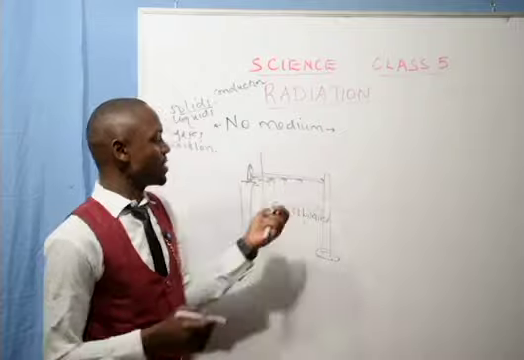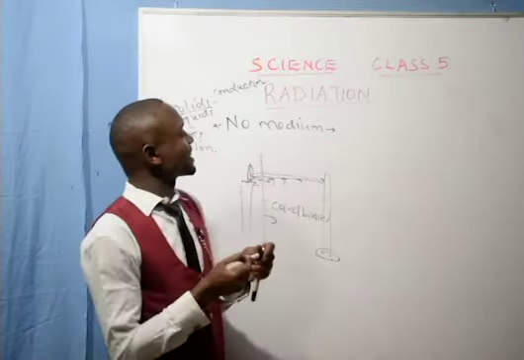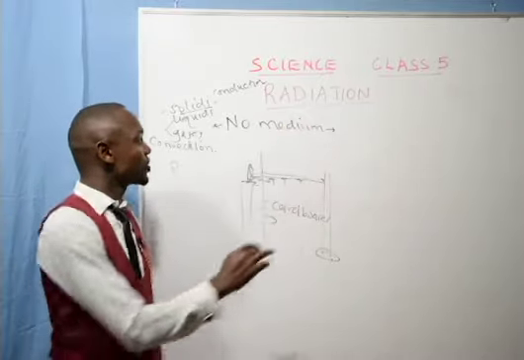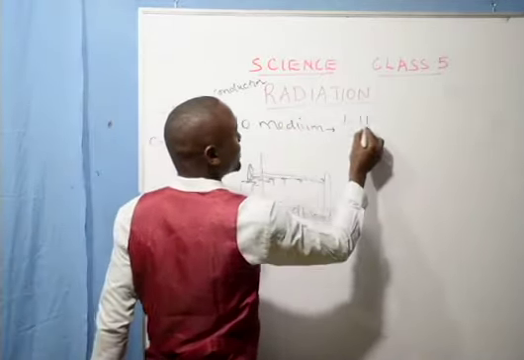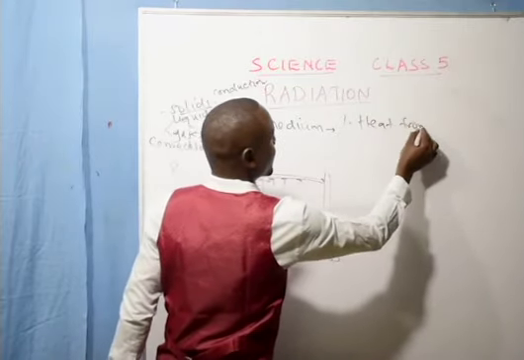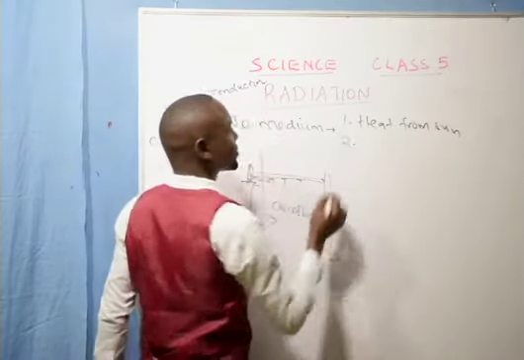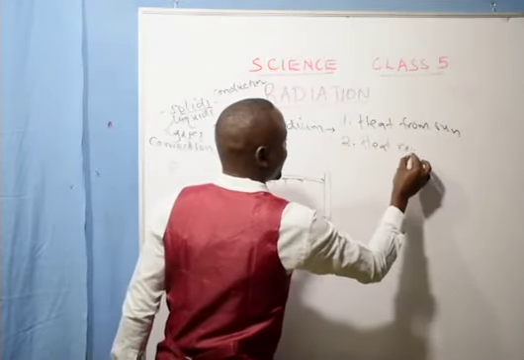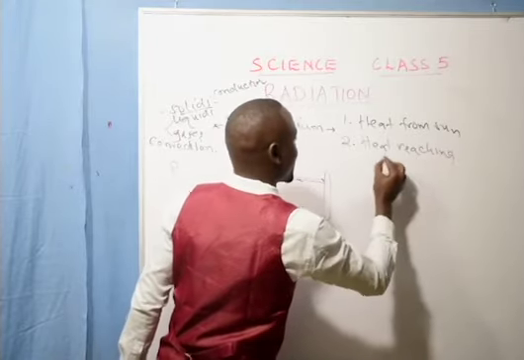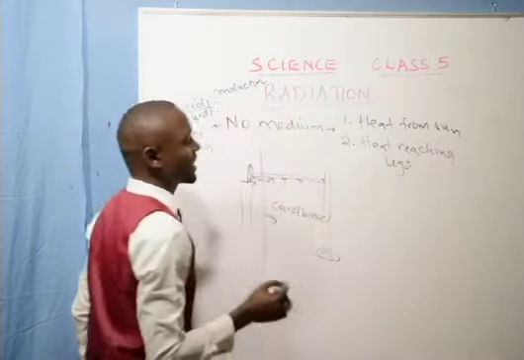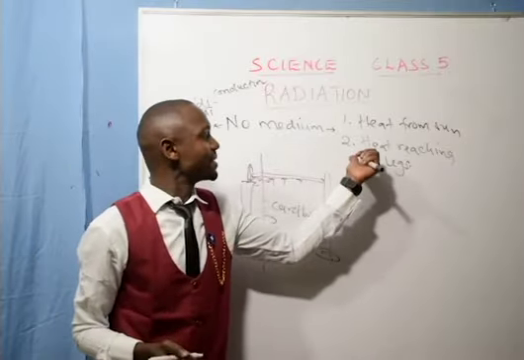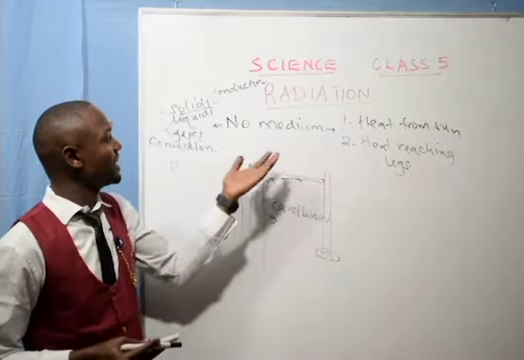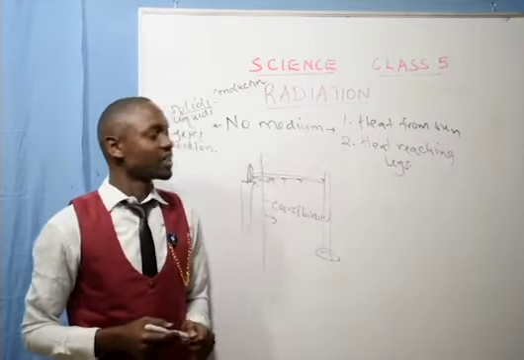So take that point. Generally, radiation is transfer of heat where there is no medium. We say that the only two incidences of radiation are, one, heat from the sun, and the other, heat reaching your legs when you are warming yourself beside the fire. It will reach your legs through radiation. Those are the only two incidences of radiation. Thank you.